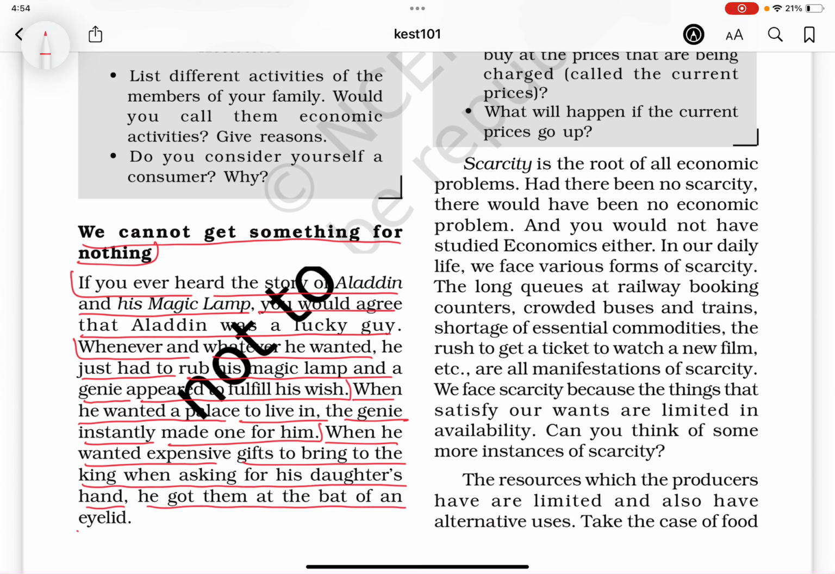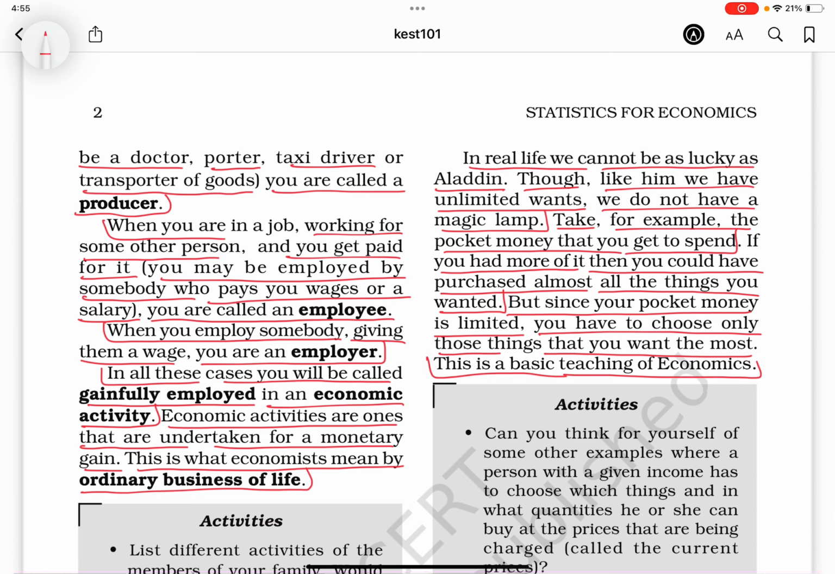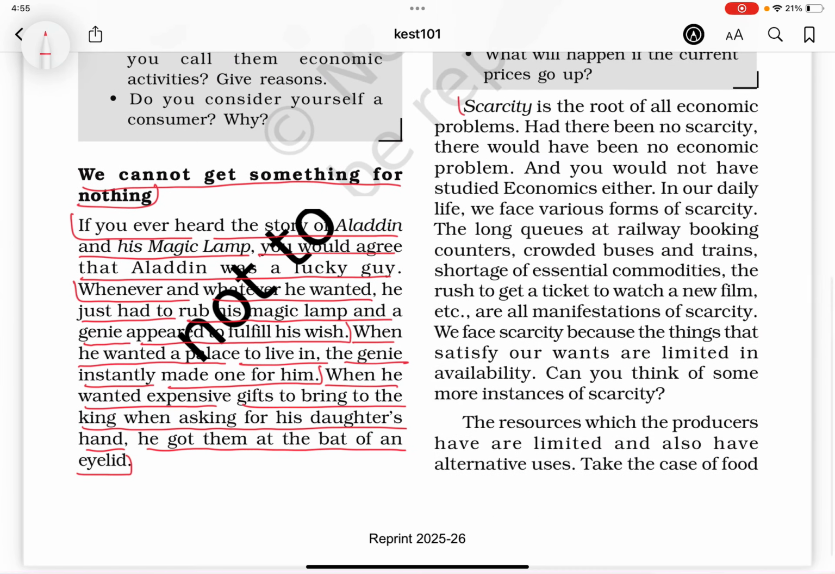In real life, we cannot be as lucky as Aladdin. Though, like him, we have unlimited wants, we do not have a magic lamp. Take, for example, the pocket money that you get to spend. If you had more of it, then you could have purchased almost all the things you wanted. But since your pocket money is limited, you have to choose only those things that you want the most. This is a basic teaching of economics. Scarcity is the root of all economic problems.